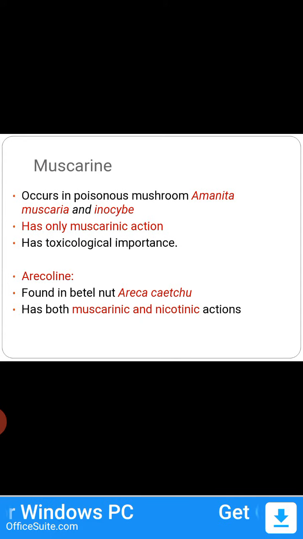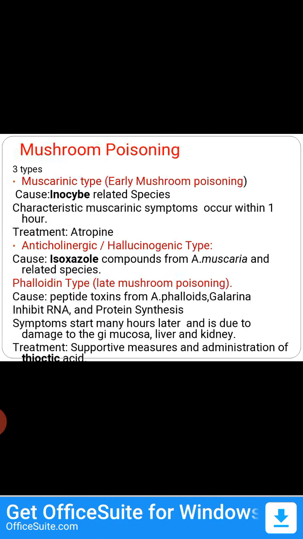Muscarine occurs in the poisonous mushrooms Amanita muscaria and Inocybe species. It has only muscarinic action and only toxicological importance, used to study adverse effects. Arecoline is found in the betel nut, whose scientific name is Areca catechu. It has both muscarinic and nicotinic actions.